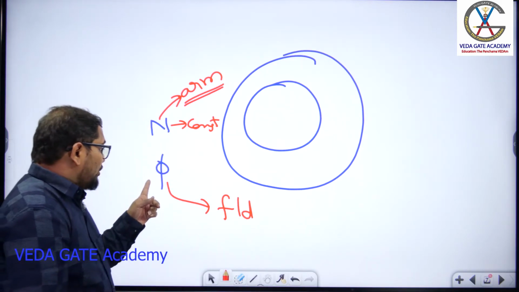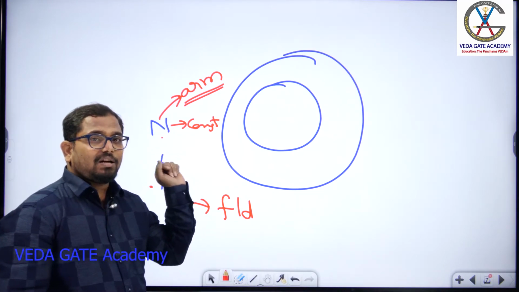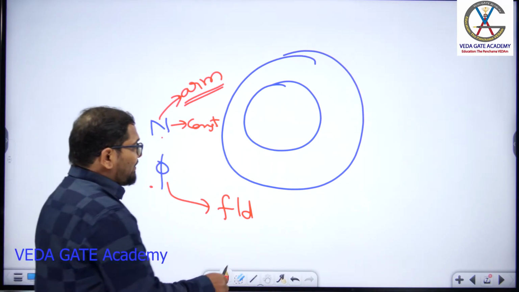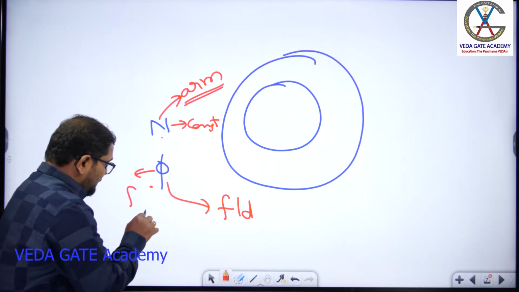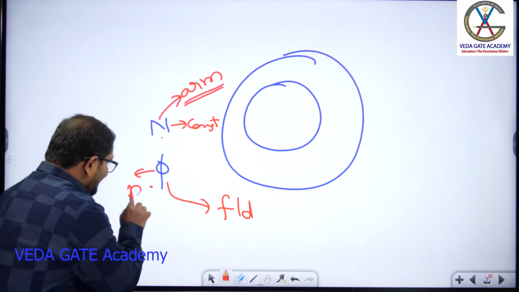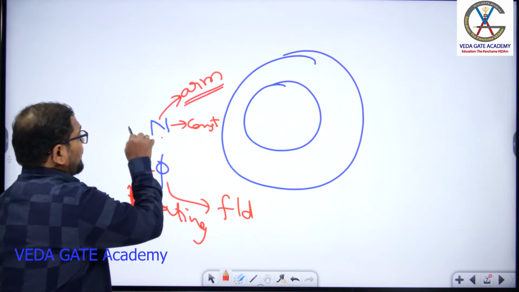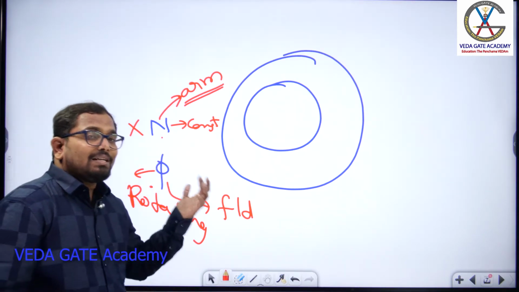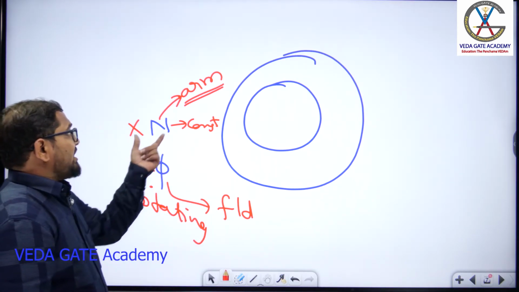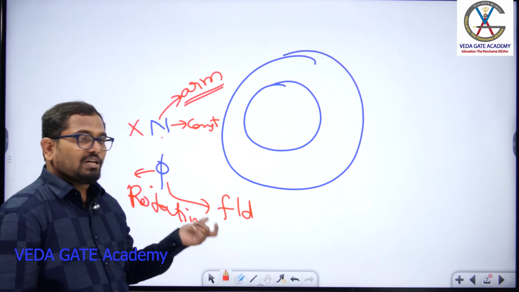Now, if you rotate the field and keep the armature, our conductors, constant, we call that configuration, or if the flux is rotating by keeping this constant, what is that type of configuration? Stationary armature and rotating field configuration or structure.